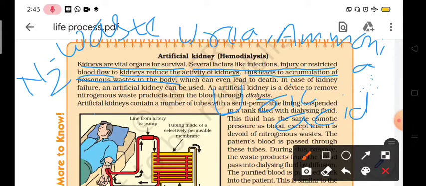These are the nitrogenous wastes which are useless as well as harmful for our body. So accumulation of these poisonous wastes leads to death.